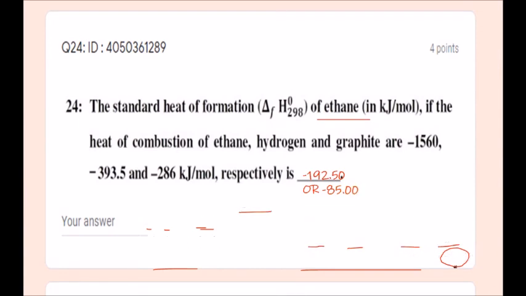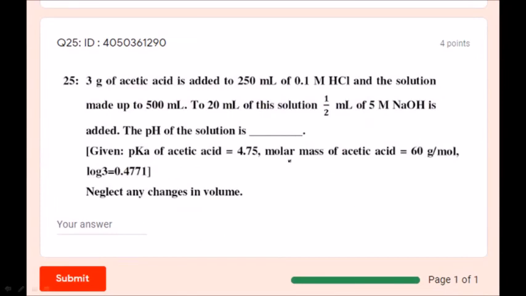Next, 3 grams of acetic acid is added to 250 ml of 0.1 M HCl and the solution made up to 500 ml. To 20 ml of this solution, 0.5 ml of 5 molar NaOH is added. The pH of the solution is, they are asking pH. Given pKa of acetic acid 4.75 and molar mass of acetic acid 60 grams, we know log 3 equal to 0.4771. Neglect any changes in volume.